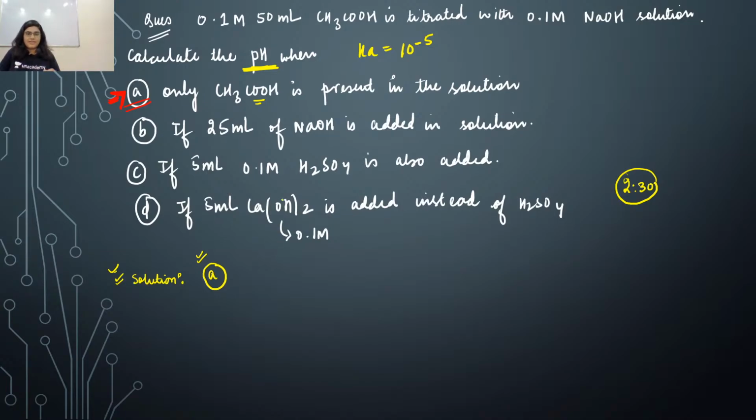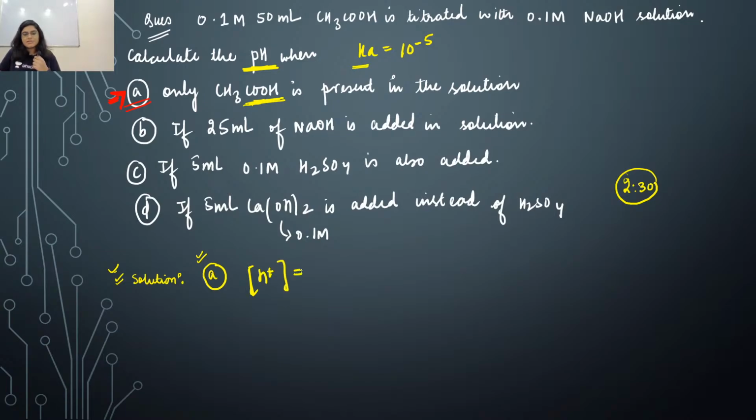So what the question is saying: 50 ml of 0.1 molar acetic acid is titrated with 0.1 molar NaOH solution. Calculate the pH. The Ka value is given to you, that is 10 to the power minus 5. First option is saying you have to find out the pH of weak acetic acid. And what's the formula of it? Quickly everyone tell me how you can find out the H plus concentration.